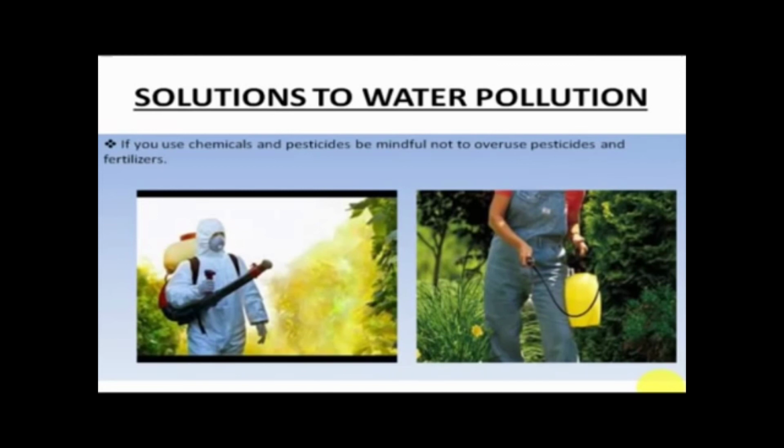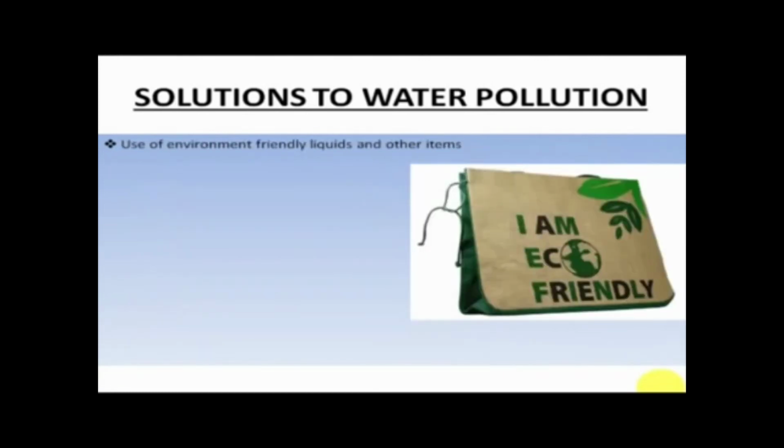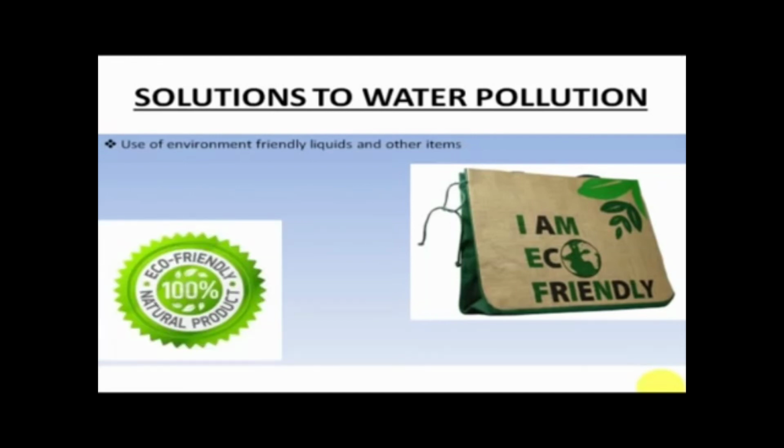So either we have to reduce the use of such chemicals or we have to go in for biofertilizers. The next solution is to always use products which are eco-friendly. For example, do not use plastic because that is first of all non-biodegradable and second, it is not eco-friendly. Eco-friendly products do not cause pollution. They are easily biodegradable and can be decomposed very easily. So whenever we buy a product, we should see whether it is eco-friendly or not.